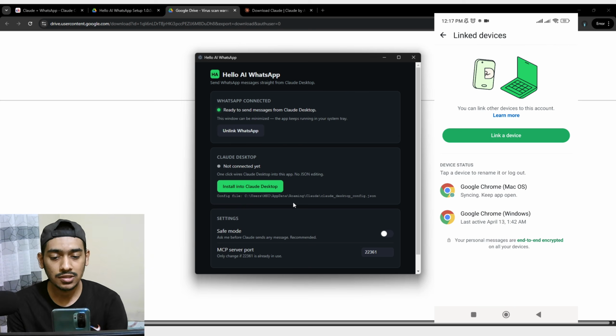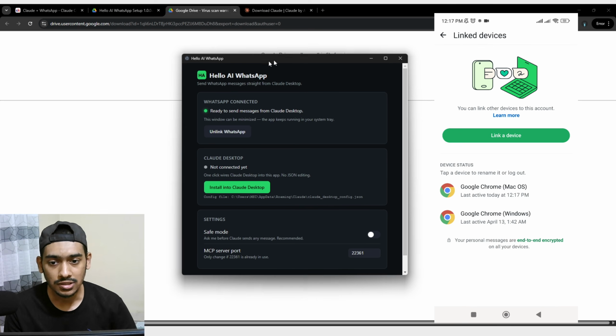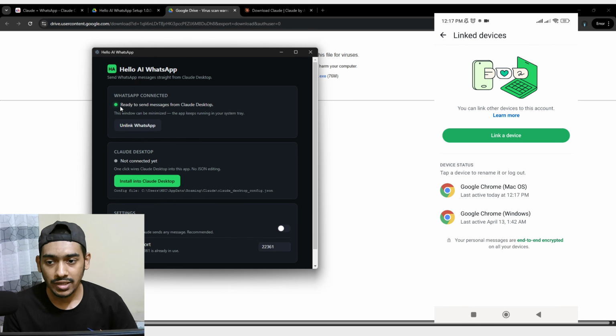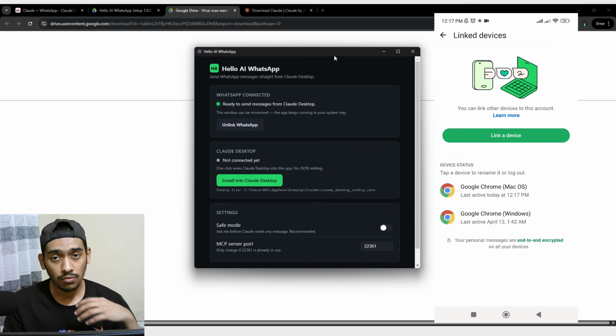And as you can see, it just connected to Google Chrome on Mac OS, and also on the screen you can see that it just connected successfully, right? And it's saying that it's ready to send messages from Claude desktop. So that's how you can connect your personal WhatsApp account with the Claude desktop, and that will allow Claude to use that.